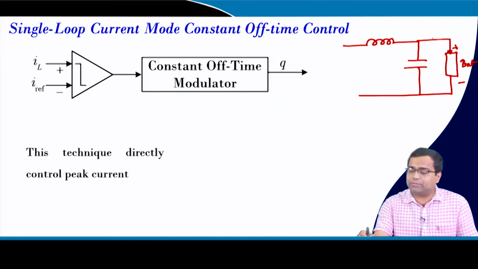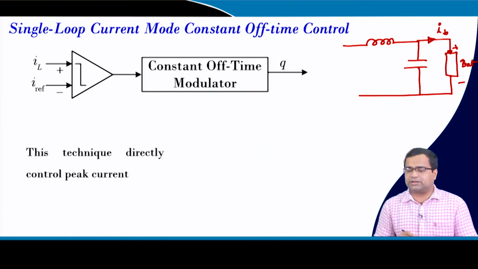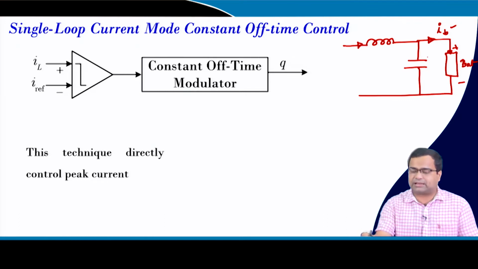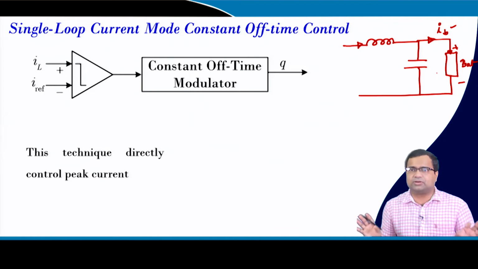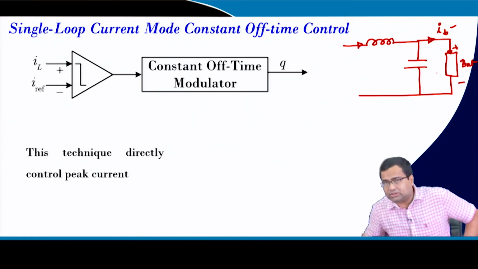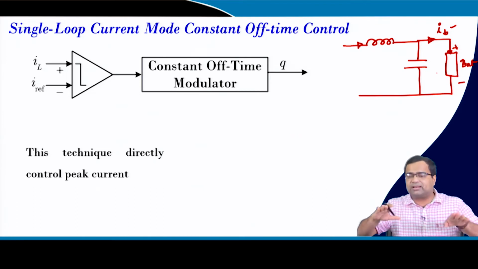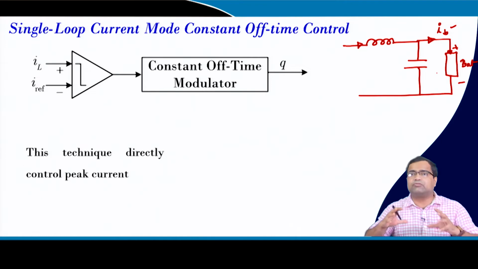We want to make sure that the current going to the battery is constant, and that can be achieved under steady state if we ensure that the average inductor current is the same as the required battery current, because the capacitor average current should be more or less 0. Then, because the voltage is slowly varying, we can perfectly supply the average current which is required by the battery.